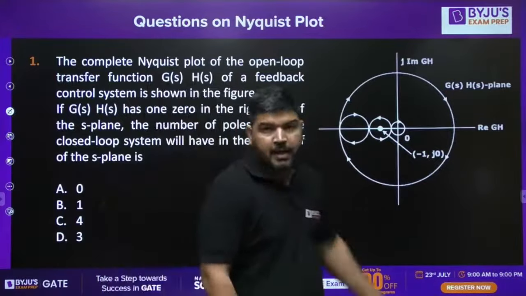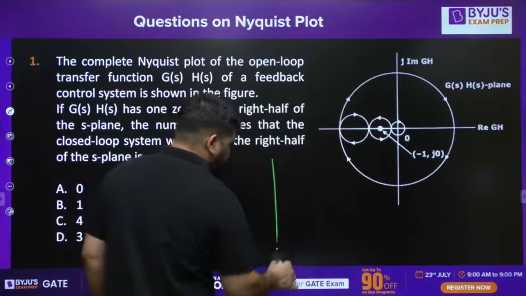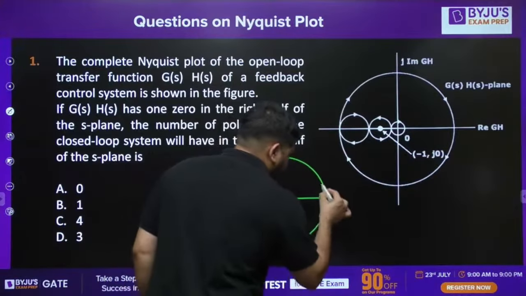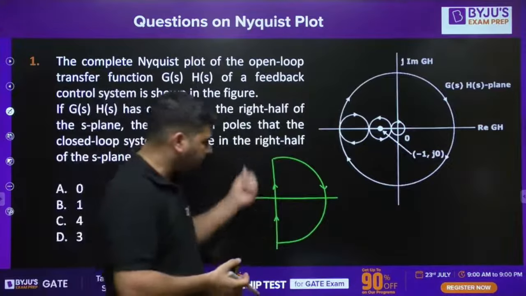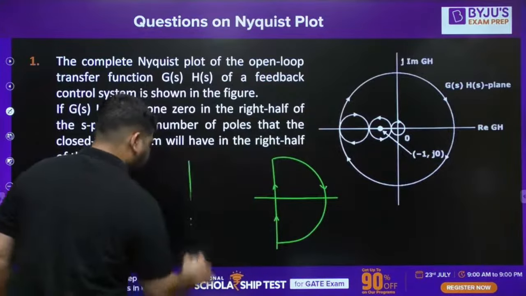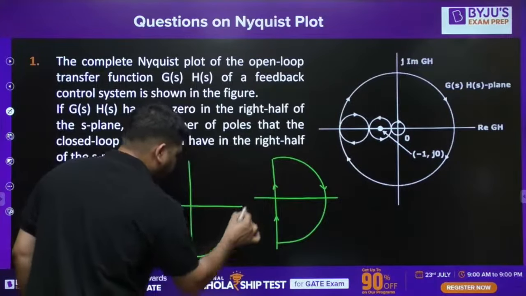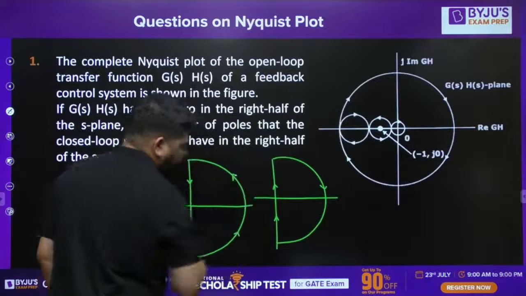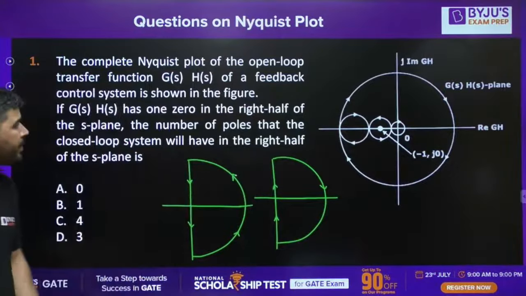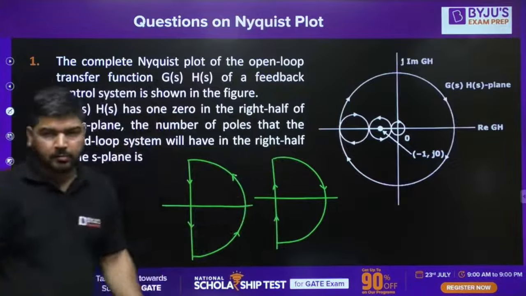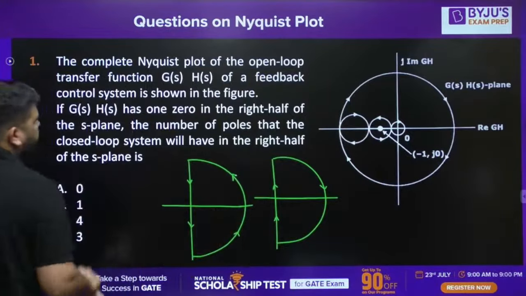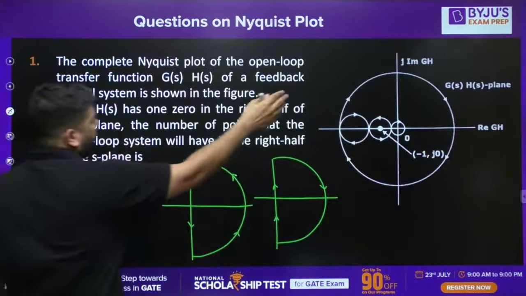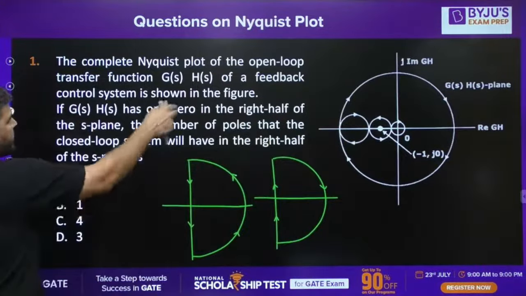It means we don't know the S-plane contour. The S-plane contour can be like this, or you can change the orientation also. I don't know what the orientation is, so the orientation can be in any direction, either this direction or this direction. Let's take both the cases. The orientation of the S-plane is not provided, so I have assumed the orientation in 2 ways, and the mapping is given in the figure in the G(s)H(s) plane.